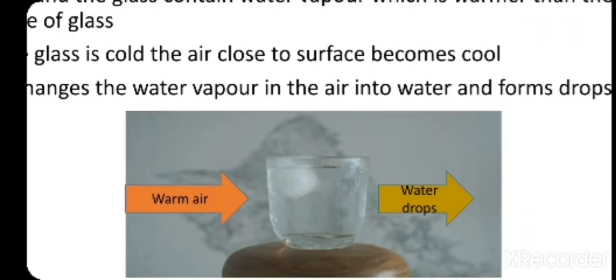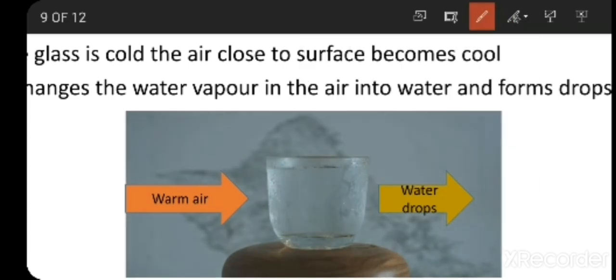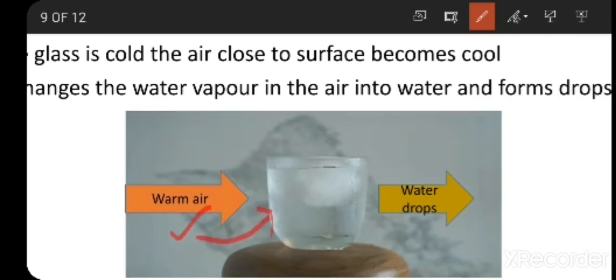So the air which is present around the glass will be warm compared to the glass. So once when this warm air comes in contact with the glass, this warm air is going to condense and turns into tiny water droplets. That's why on the outer surface of the glass you can find tiny water droplets.